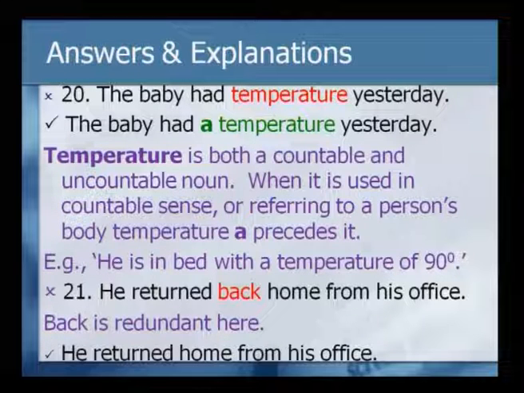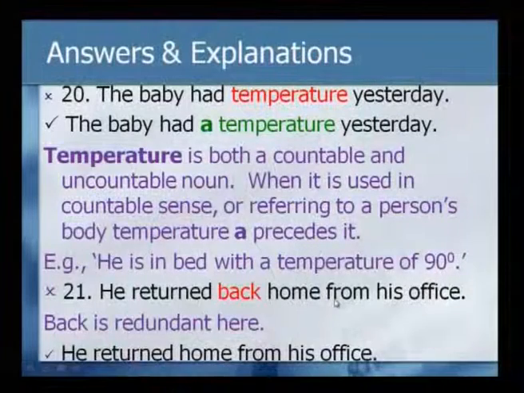So, that is why you need to have a temperature. The baby had a temperature yesterday. You may say he is in bed with a temperature of 90 degree. He is in bed with the temperature of 90 degree. So, he is in bed with temperature, and when you try to quantify that, then it becomes an error. So, do not commit that error. Remember that with temperature, in the counting sense, it goes with the article a.